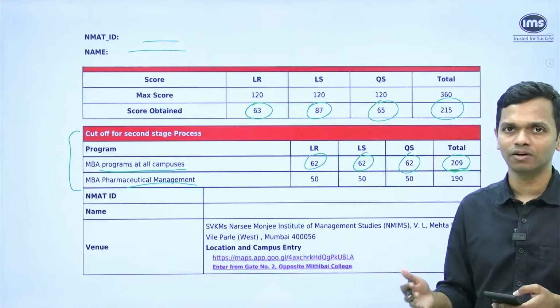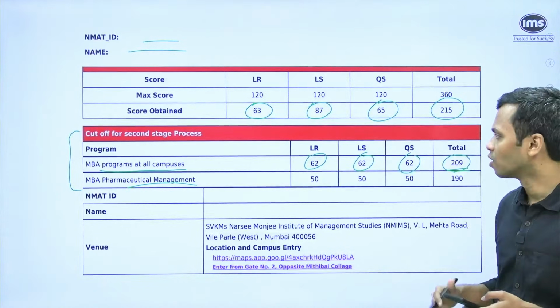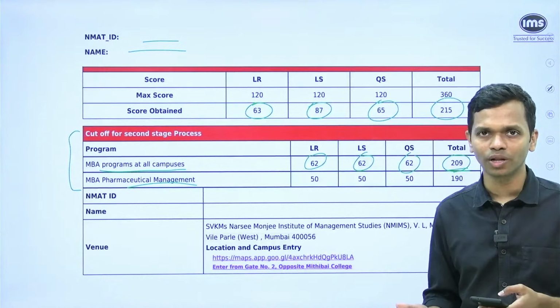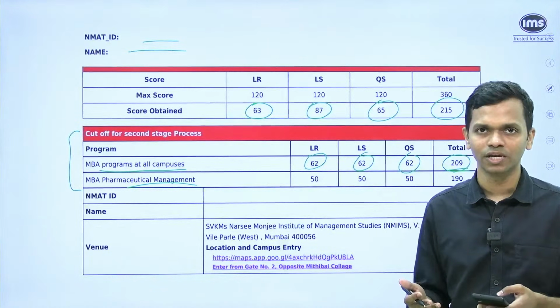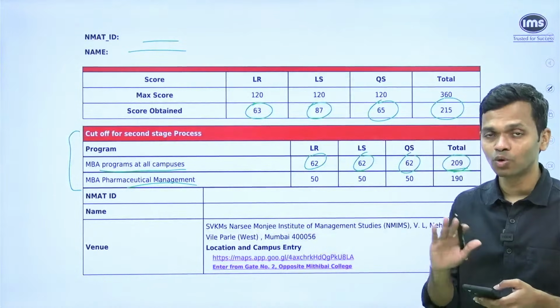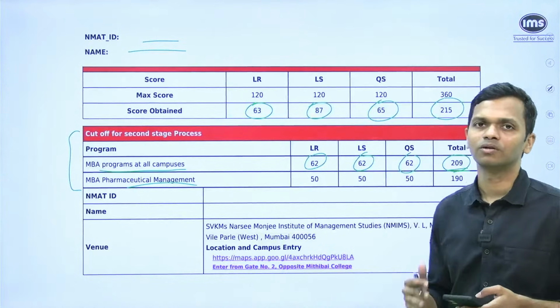And basis that, a final merit list will be prepared, which is again very, very different. Now, it definitely helps a few students because even if you have a low NMAT score, you have an opportunity to do really well in the subsequent process and even convert, let's say, a better institute. If at all they change this, we don't know at this point of time, because as I said, this has been revoked. So this document you will not be able to download.